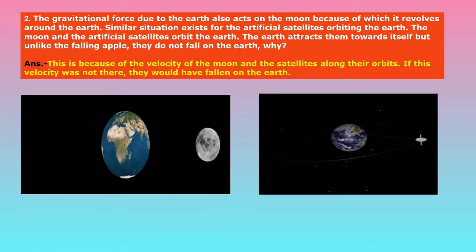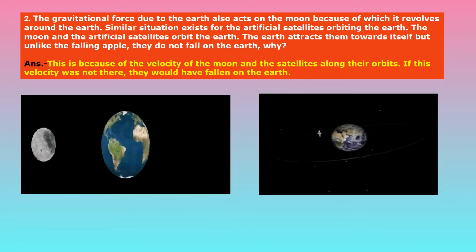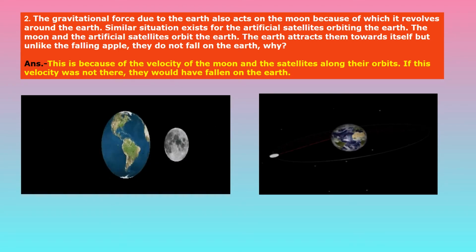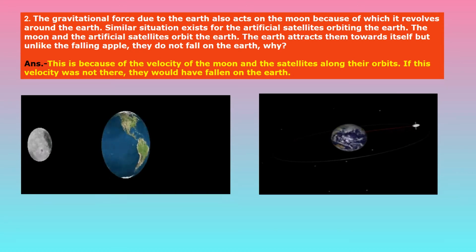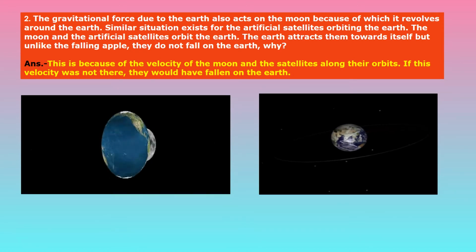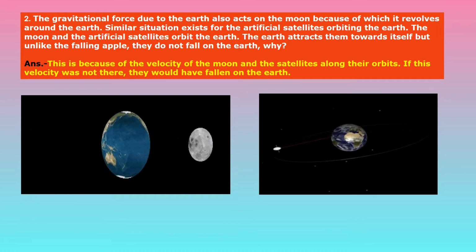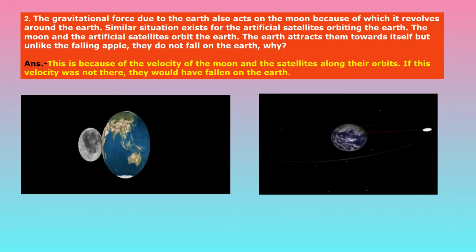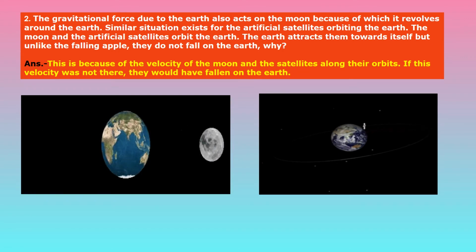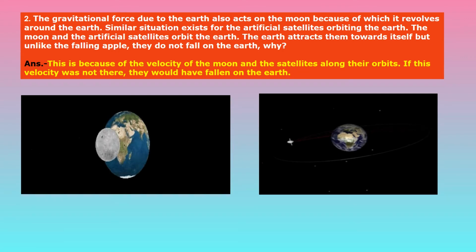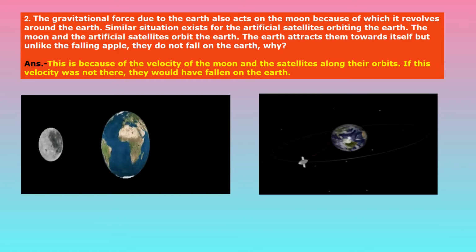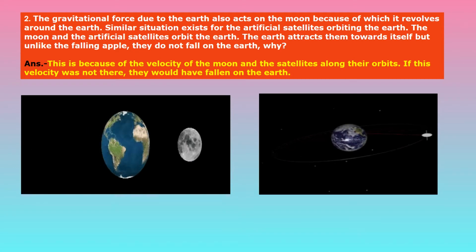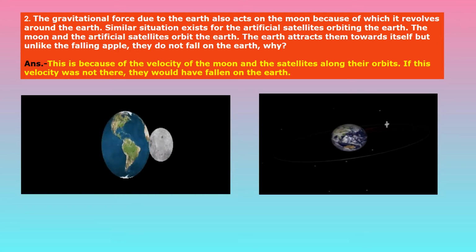So this is because there is a velocity of the moon and the satellites along their orbits. If this velocity was not there, then they would have fallen on the earth. So due to the velocity of orbiting around the earth, due to that velocity only, the moon and artificial satellites do not fall towards the earth. I hope it's clear to you.